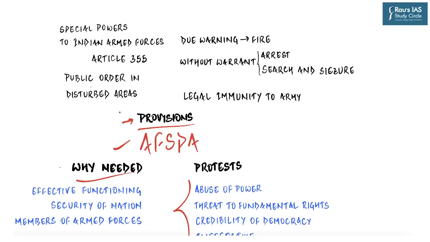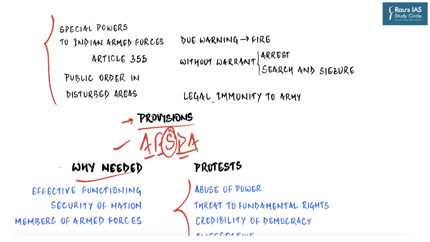In short, the army is called in only after the local police action has failed and insurgents have gained the upper hand. The danger in such a situation is that it is possible for insurgents to take over and make a state secede from the union. This obviously is unacceptable, and so in such situations a need was felt to create an act which would have certain different powers as envisaged in various criminal procedure codes and in the Constitution of India. And that is how AFSPA, or Armed Forces Special Powers Act, came into existence.